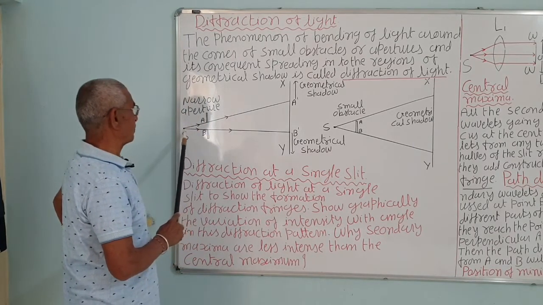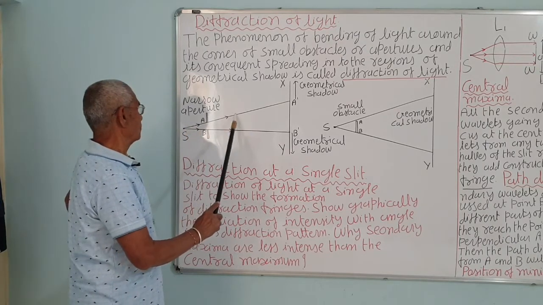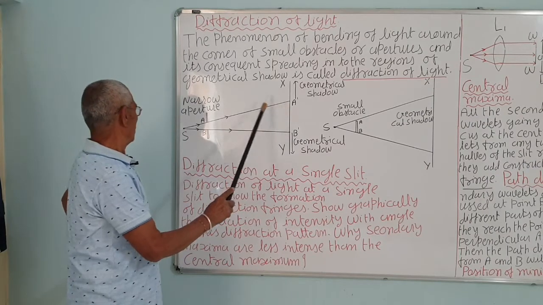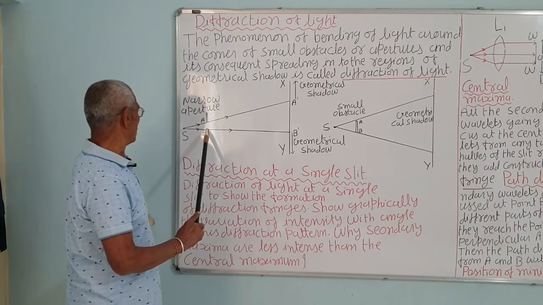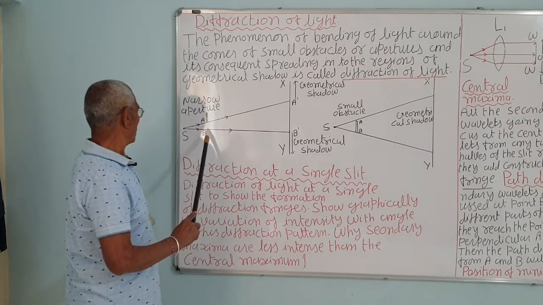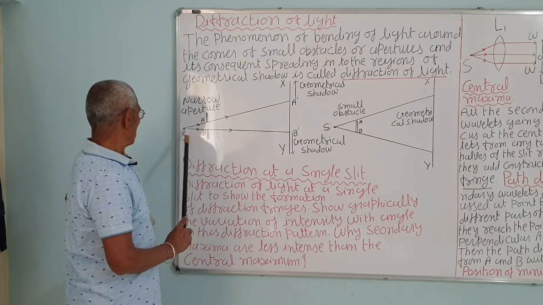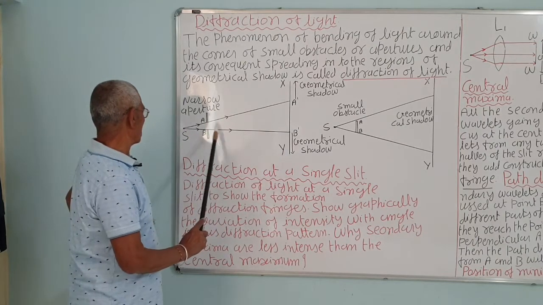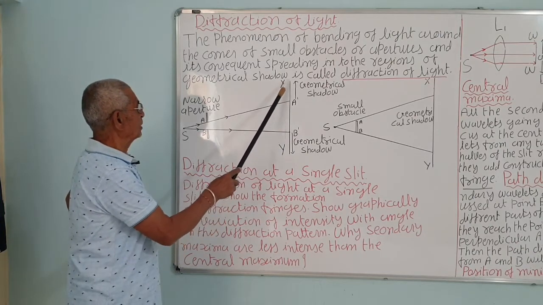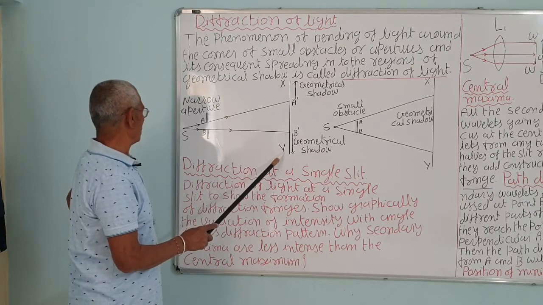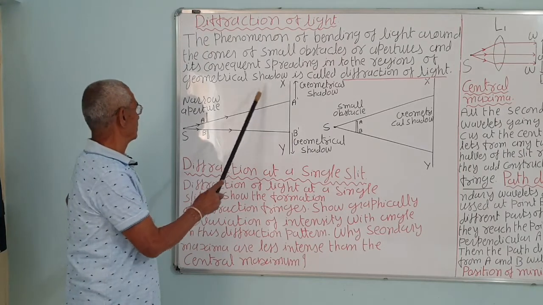So S is the source of light. If light travels in a straight line, it should go to the point A dash. This AB is the slit, the opening, which we call a narrow aperture. Light passing from the point B will go to B dash. So this portion will not be illuminated by light. This will be dark, this will be dark, so it will produce a shadow.